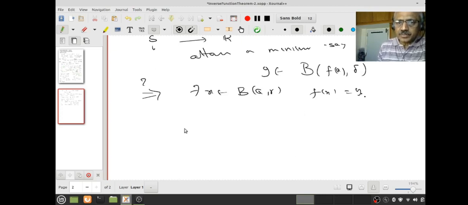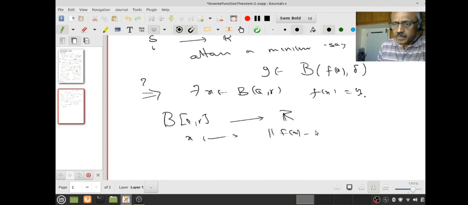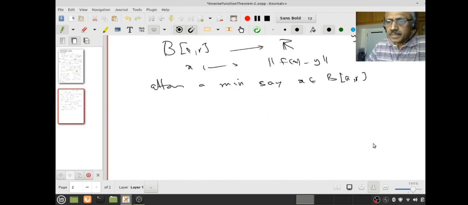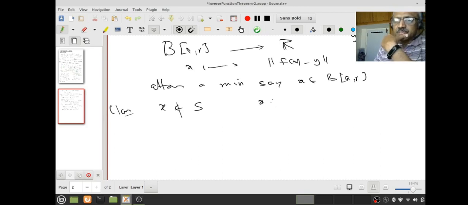Now what was our assumption? Let us look at the closed bounded ball B(a, R) and look at the function x going to norm of f(x) minus y, where y is in B(f(a), delta). So we know it attains a minimum, say at x in the closed ball. What do I want to say? I want to say this minimum point x cannot be in S. Therefore x must be in the open ball B(a, R).